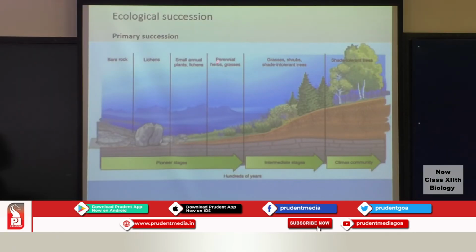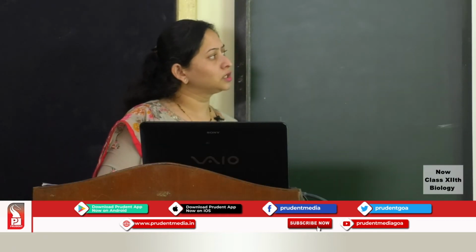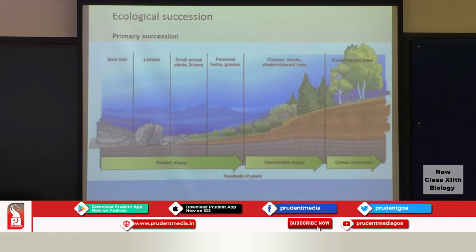Then you will have some herbs, some grasses that will come and invade. Finally, it will be taken up by some shade loving trees, etc. And then you will have a climax community which will not change, which will be a stable community irrespective of the changes that occur in the seral communities. So, primary succession takes place at a very slow rate.